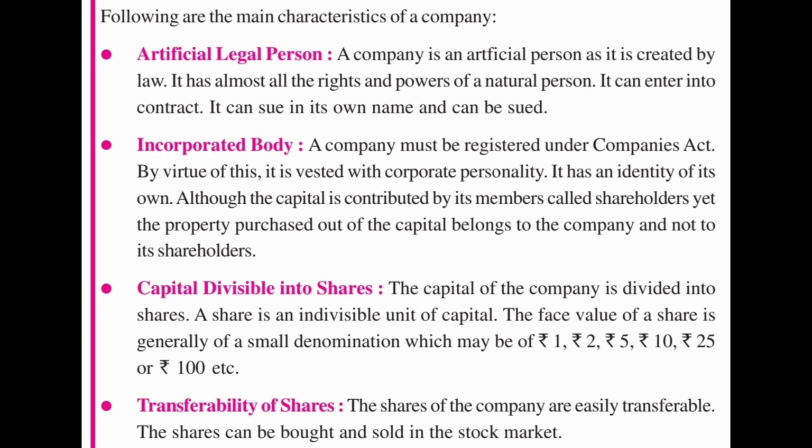Characteristics of a company. 1. Artificial legal person. 2. Incorporated body. 3. Capital divisible into shares. 4. Transferability of shares.